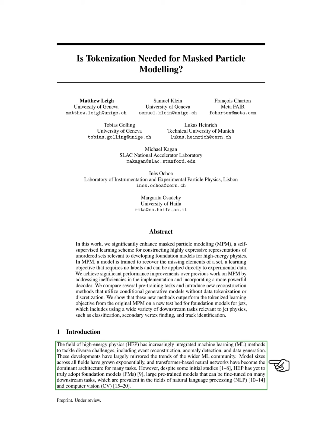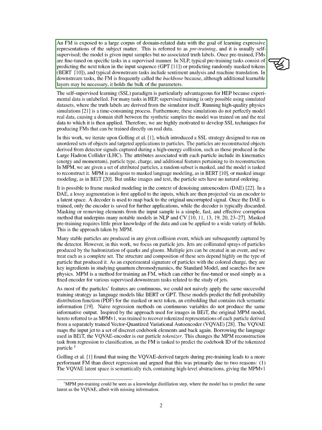These are large pre-trained models that can be fine-tuned for specific tasks, commonly used in natural language processing, NLP, and computer vision, CV. FMs undergo a pre-training phase where they learn from a vast amount of domain-related data without needing labeled examples. After this, they can be fine-tuned for specific tasks using labeled data. In NLP, for instance, pre-training tasks might involve predicting the next word in a sentence or filling in missing words, while downstream tasks could include sentiment analysis or translation. The FM serves as the backbone for these tasks, holding most of the model's parameters.